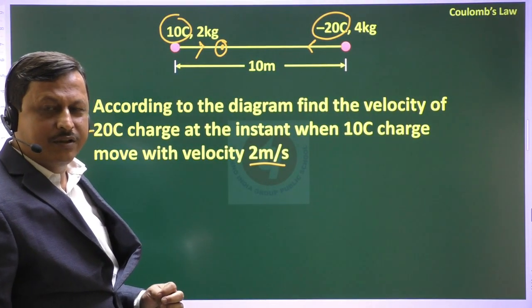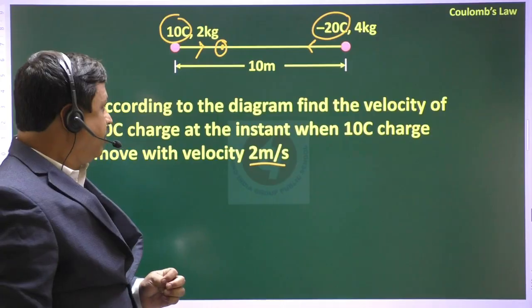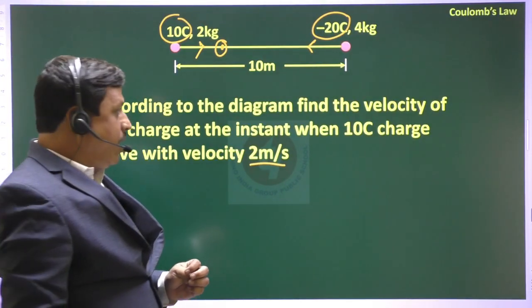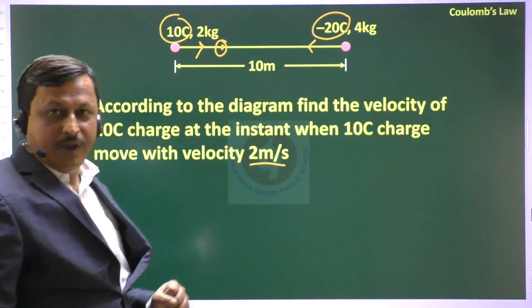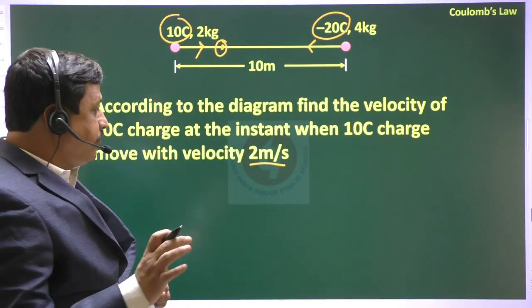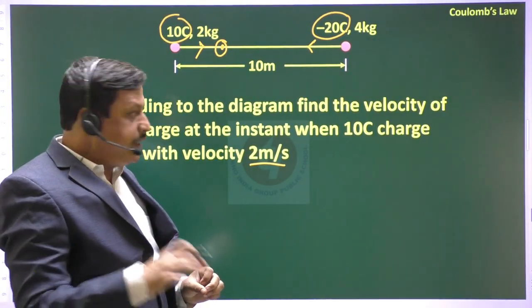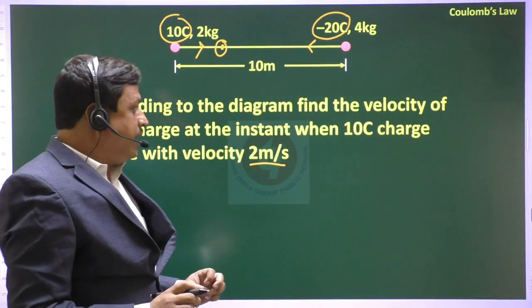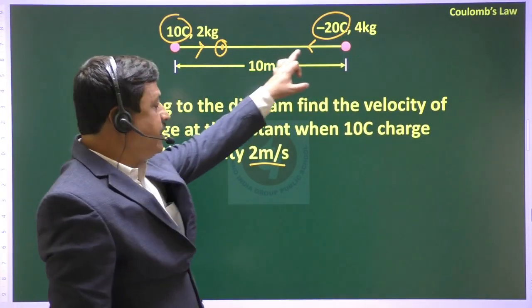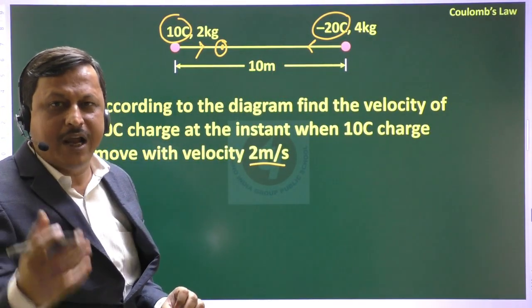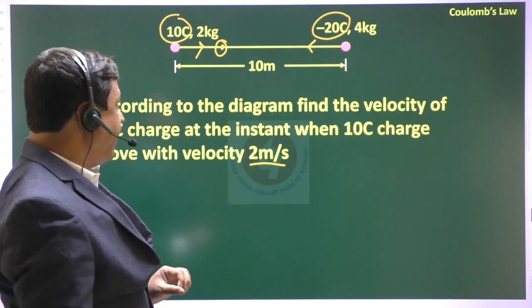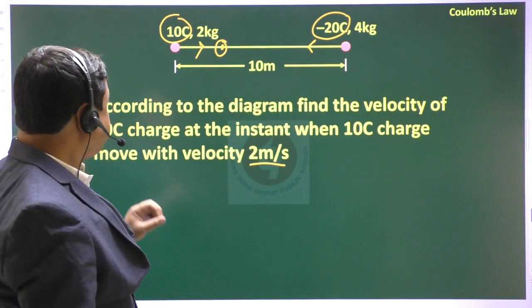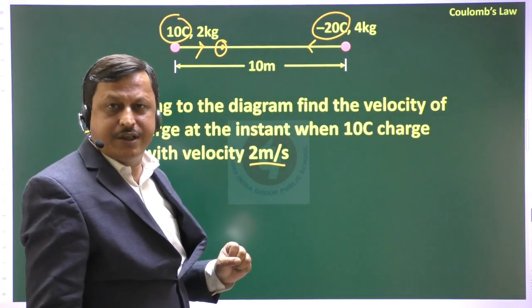First, think how to do this. We already discussed the properties of forces: these forces have the same magnitude and are opposite in direction. So the momentum will be conserved.